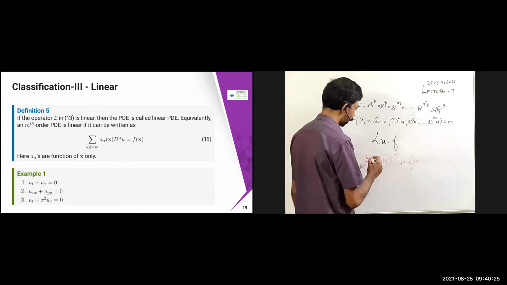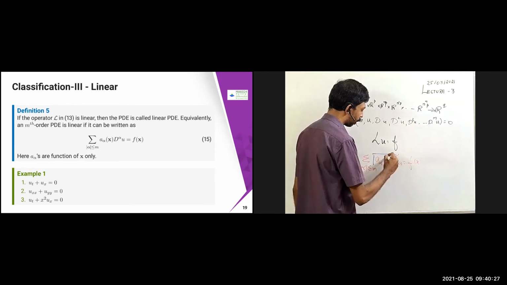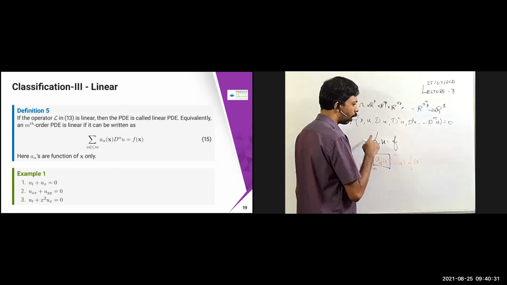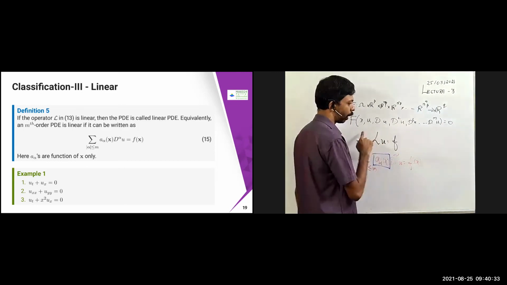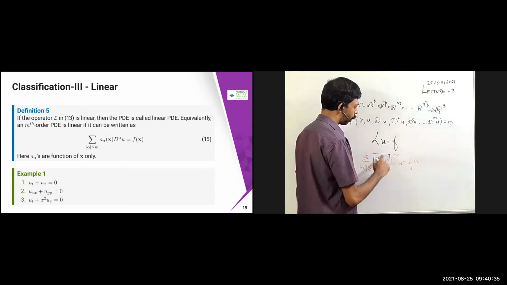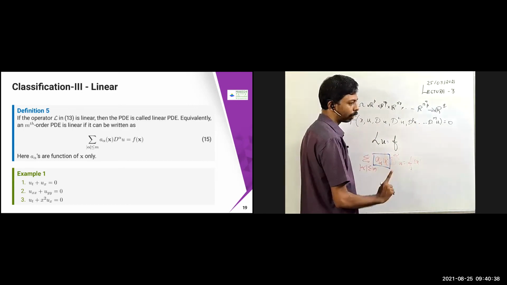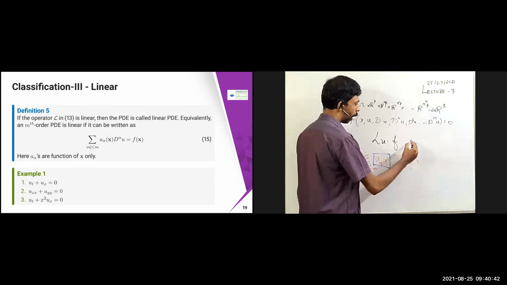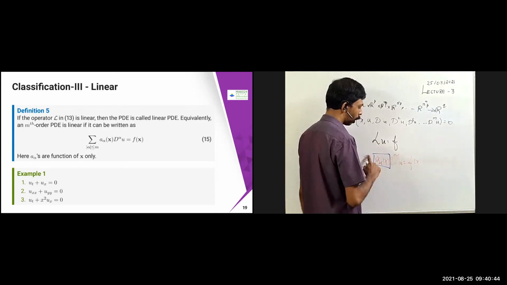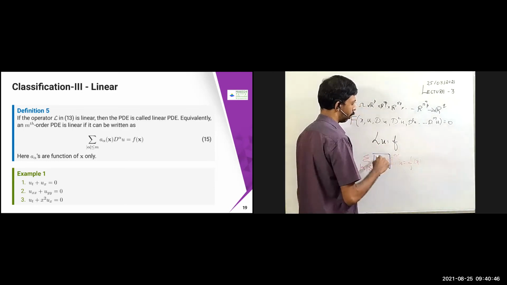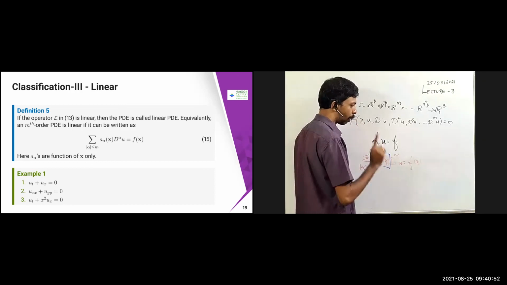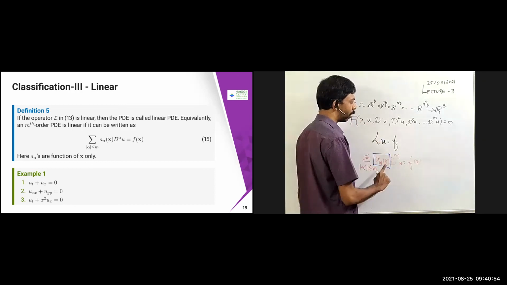What I mean to say here is that all the coefficients, of the mth order derivative and all the lower ones, should be a function of x only. Because here we are checking linearity with respect to u only, so the coefficients can be anything in x. The coefficients of these D alpha u should be a function of x only. Then we say that it is a linear PDE.